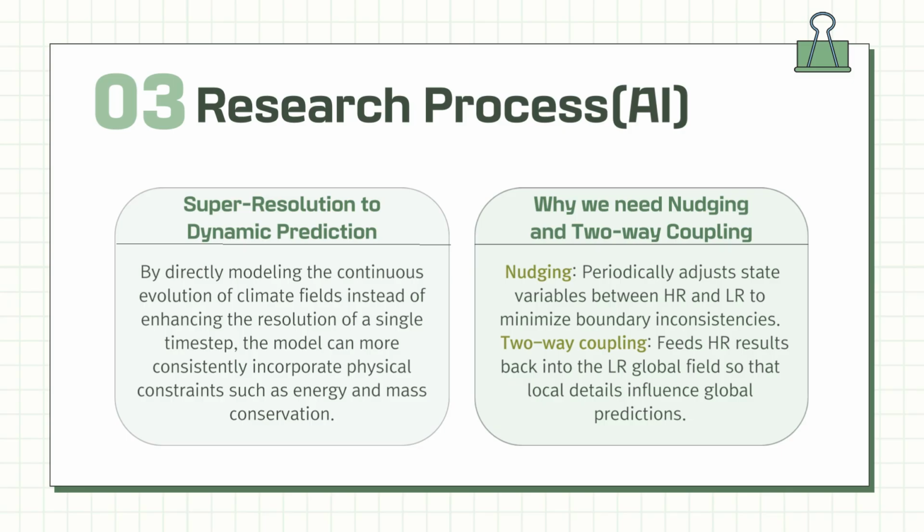And here is the importance: the super resolution to dynamic prediction. As super resolution cannot achieve physical consistency between time steps, we had to move on to the dynamic prediction. And the nudging and two-way coupling is very important because we wanted the HR fields and the LR fields to work consistently and make the predictions as grounded as possible.